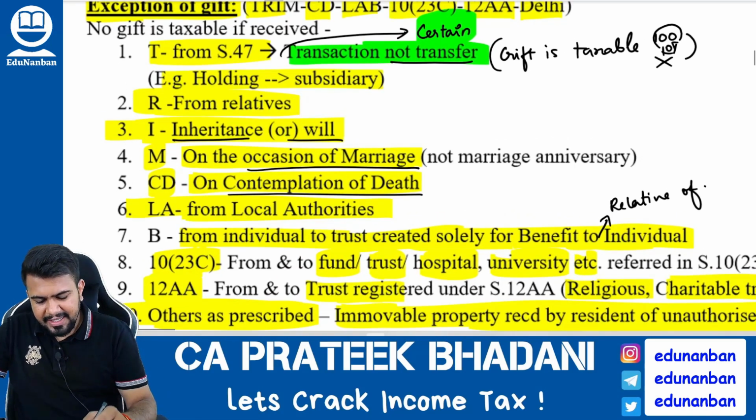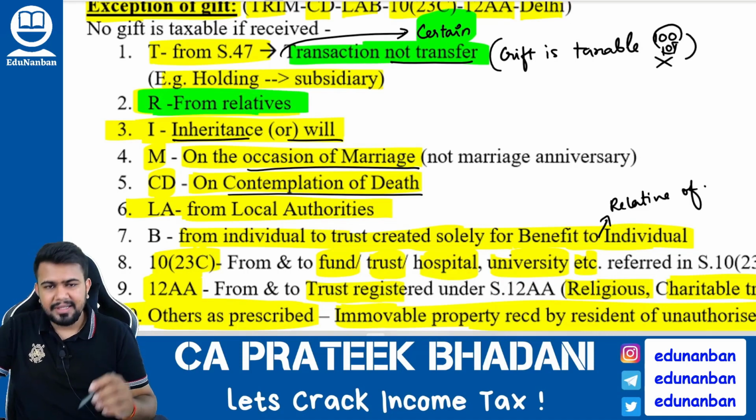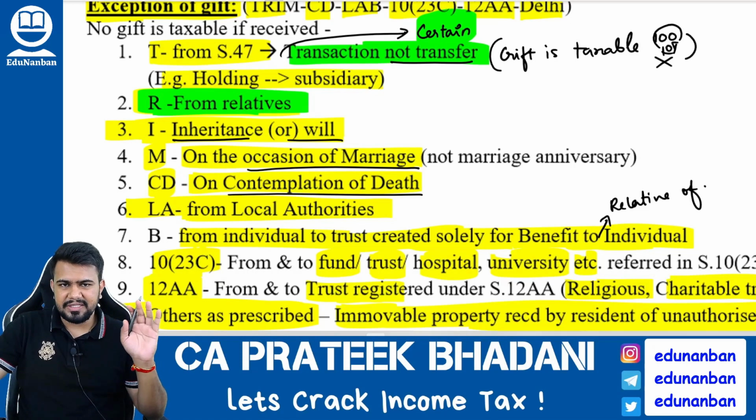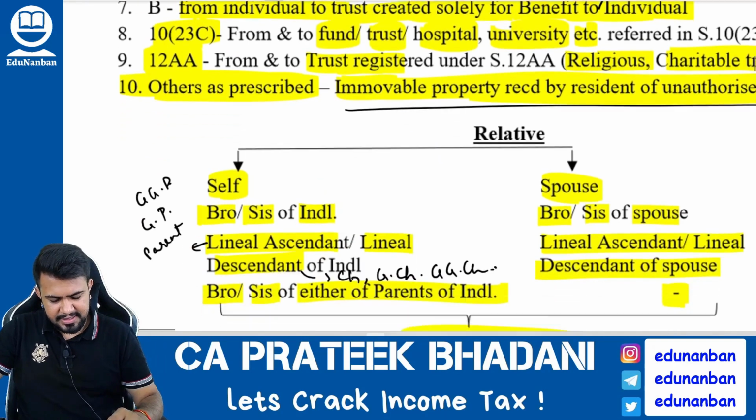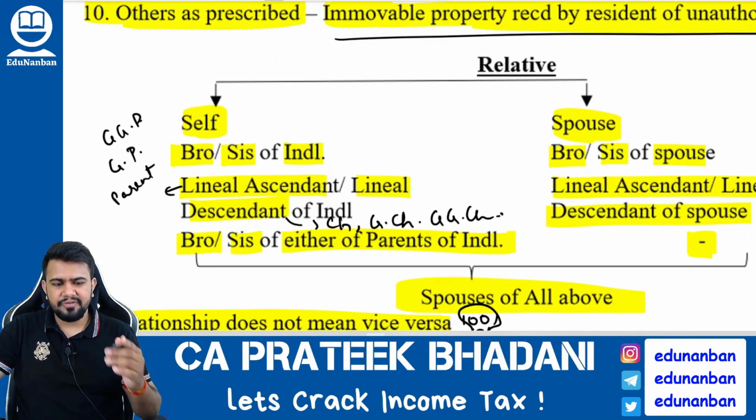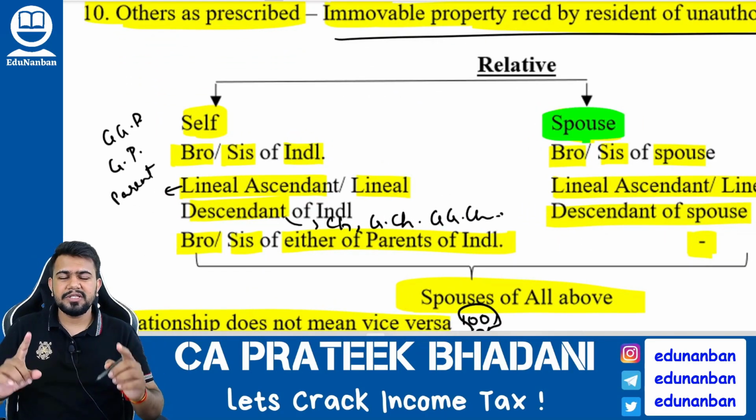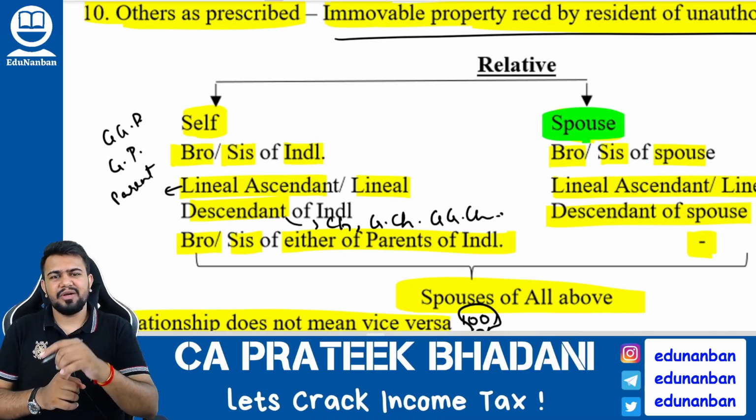Next, if any gift is received from relatives, it should not be considered under 56(2)(x). Now, who are the relatives? See here. A relative of an individual is the spouse. Spouse means what? For a husband, the wife will be called the spouse. For a wife, the husband will be called the spouse.